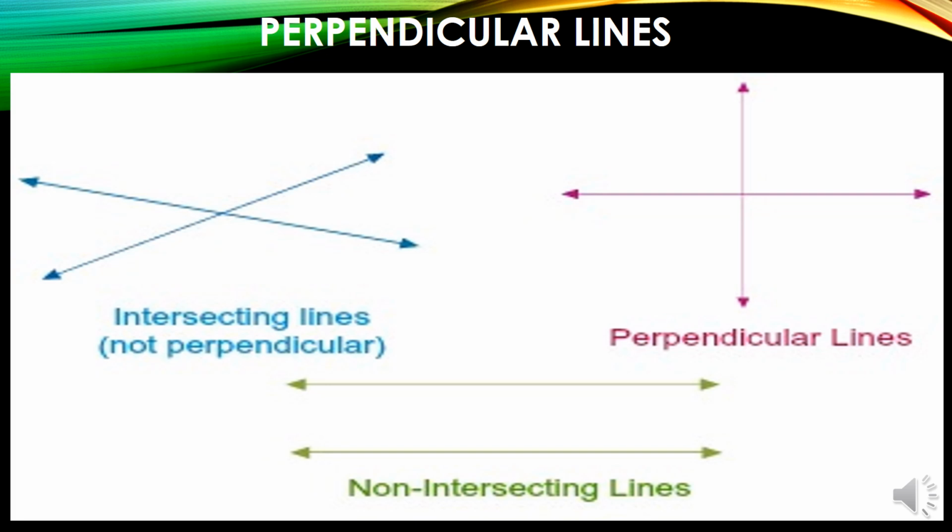Now let's talk about the green lines, not intersecting lines. They are neither perpendicular nor intersecting because they are parallel. They can never meet each other. So in both cases, either to make perpendicular lines or to make intersecting lines, the lines must meet each other at some point. Here they are not meeting each other, and it's not even possible that they will meet at any point, so they are not intersecting lines. Here we can call them parallel lines.